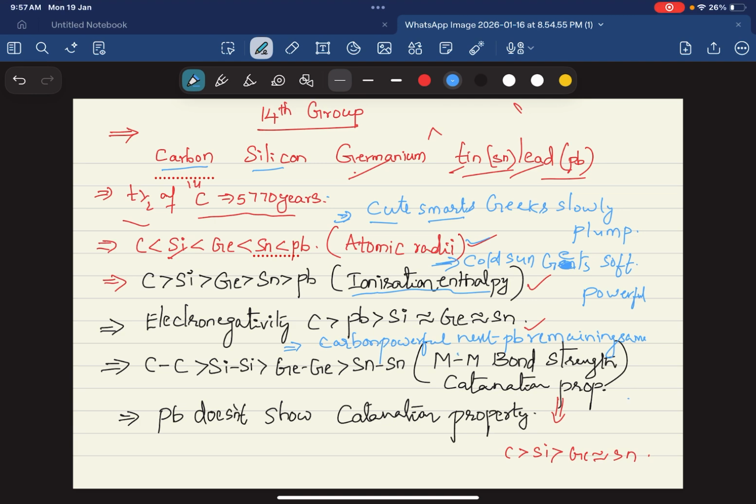So bond energy order also decides the catenation property. The bond energy order is C-C bond greater than Si-Si bond greater than the remaining two. Catenation property is self-linking capacity. The order is carbon greater than silicon greater than germanium greater than tin, and Pb doesn't show catenation property. Very important point.